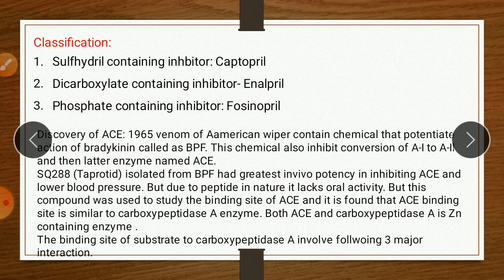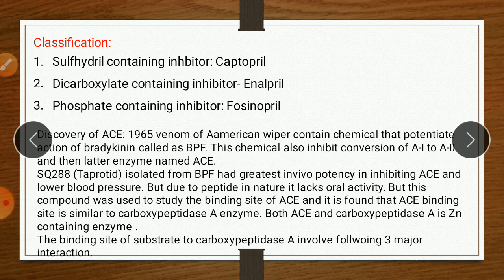But this drug is used in studying the binding site of ACE. So during the study, it is found that the ACE is similar to carboxypeptidase enzyme. It is a pancreatic enzyme. Carboxypeptidase is a pancreatic enzyme which is responsible for metabolism of protein or peptide.